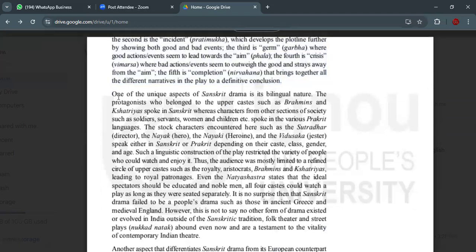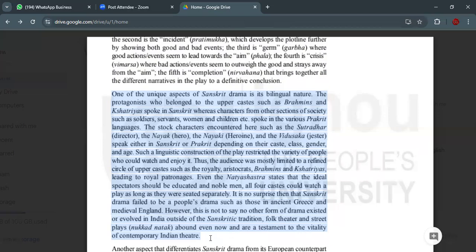Now, this one you give a little more attention. One of the unique aspects of a Sanskrit drama is its bilingual nature. What nature? Bilingual nature. The protagonist, but who is the protagonist? The main actor.